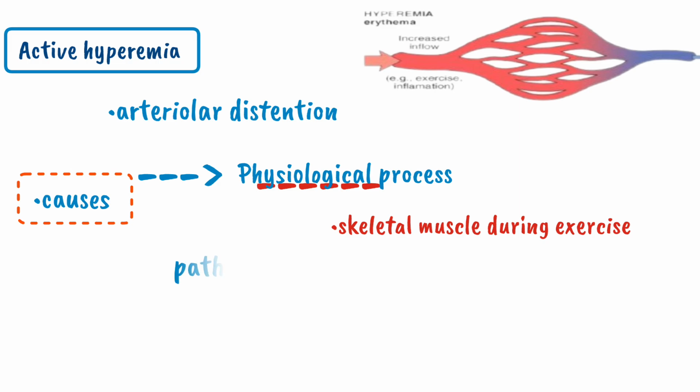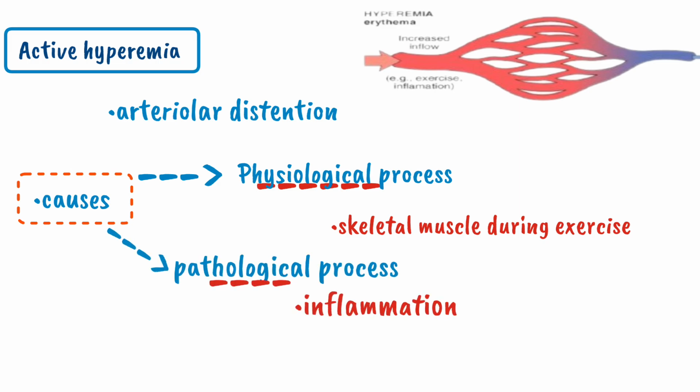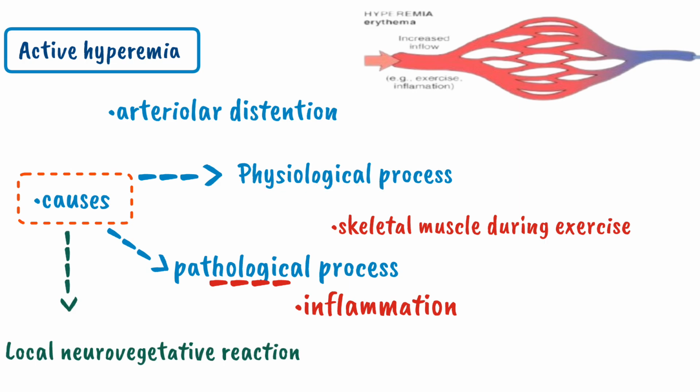And the pathological processes include inflammation. Whenever there is an inflammation in the body, as a result of inflammation, there will be arteriolar dilation. So the inflammatory process can cause active hyperemia. Apart from these two processes, another process called neurovegetative reaction can also cause active hyperemia.